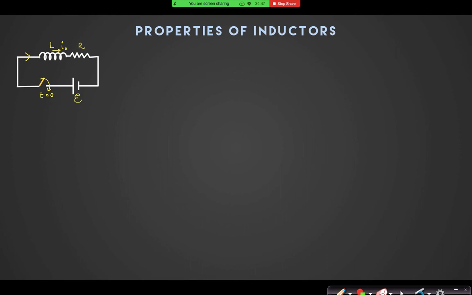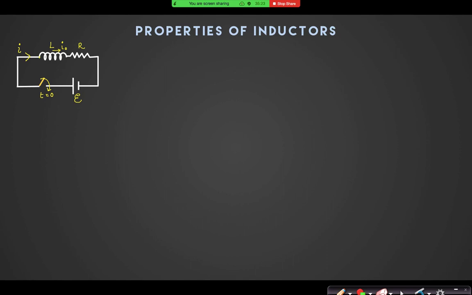Current enters the positive plate of the battery. Similarly, in this inductor circuit, I will always assume the current is increasing with time. Why will I assume the current is increasing with time? Even if you do not know, say there are 2-3 cells connected with reverse polarity this way, that way, you don't have to judge whether the current is actually increasing or decreasing. You take the current to be increasing. My assumption is the current is increasing, so that I can write dI by dt positive, yes or no?